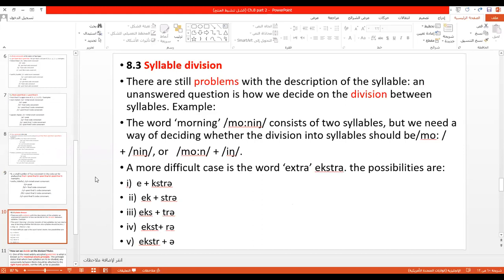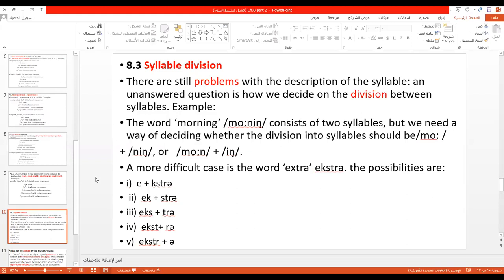Good. So a very important subject: this is syllable division. What do we mean by syllable division? Division is the separation between syllables. Of course, till now, what we have talked about.